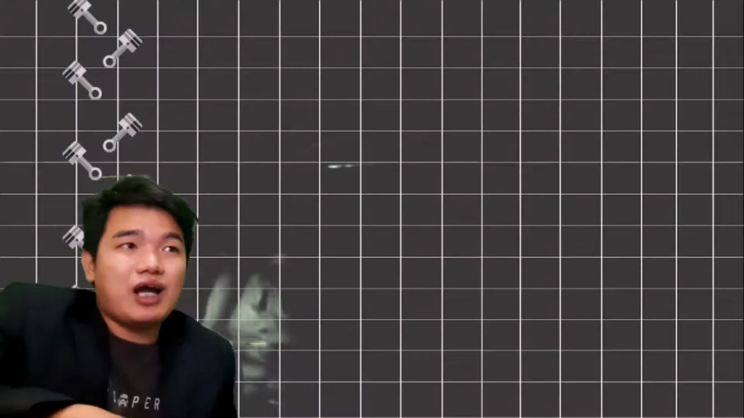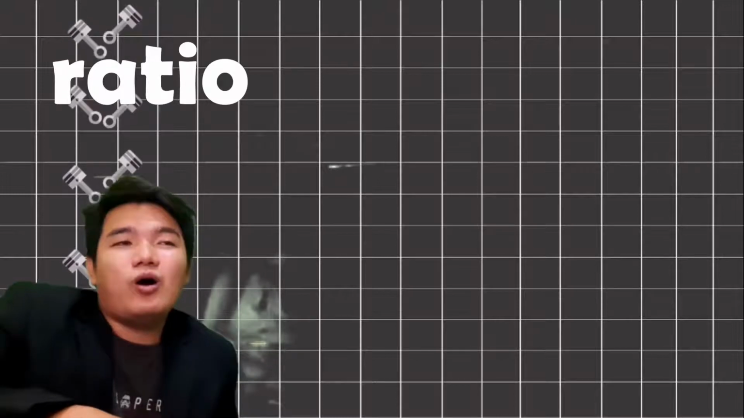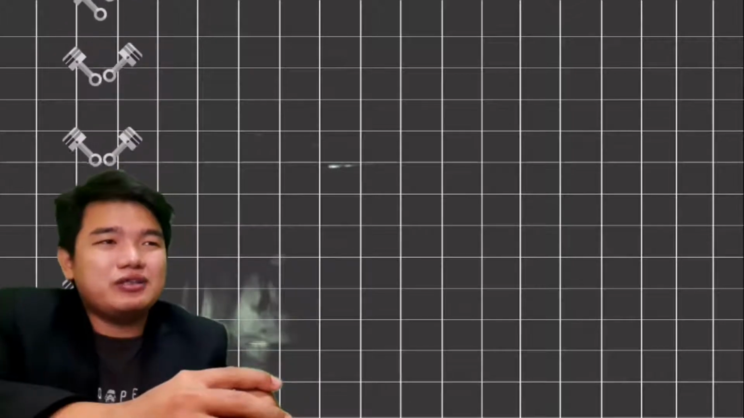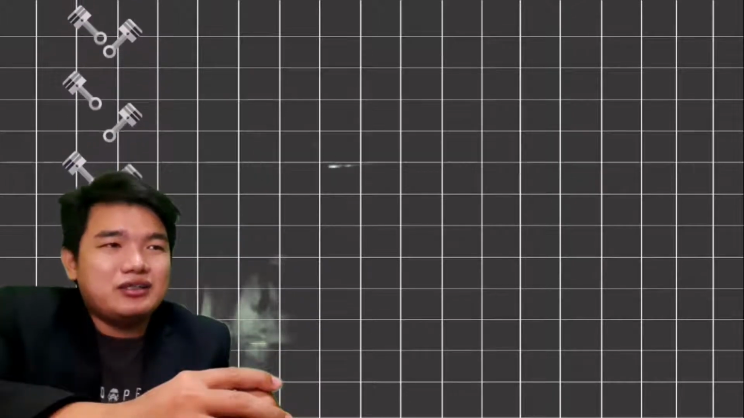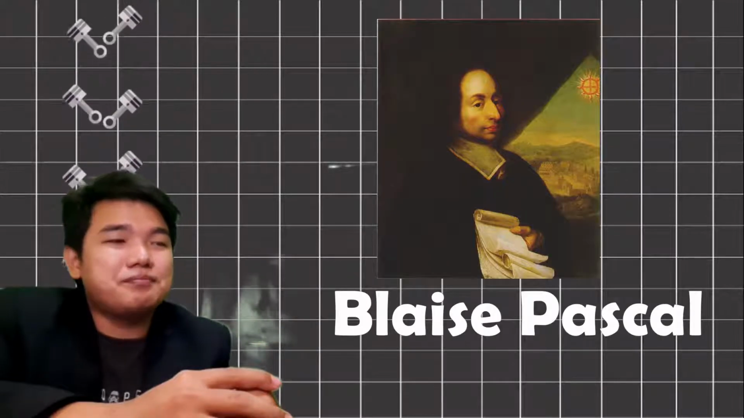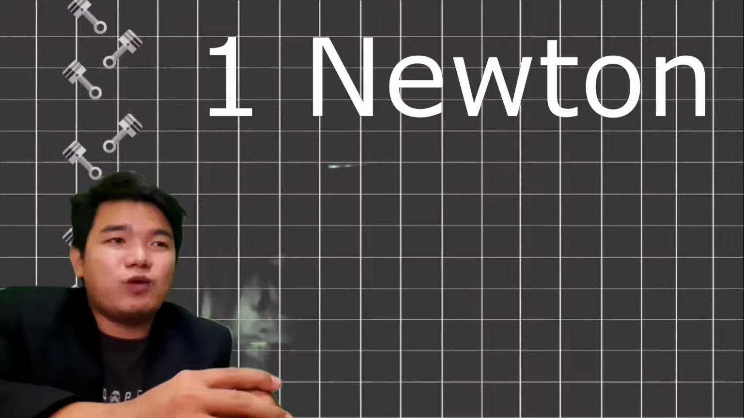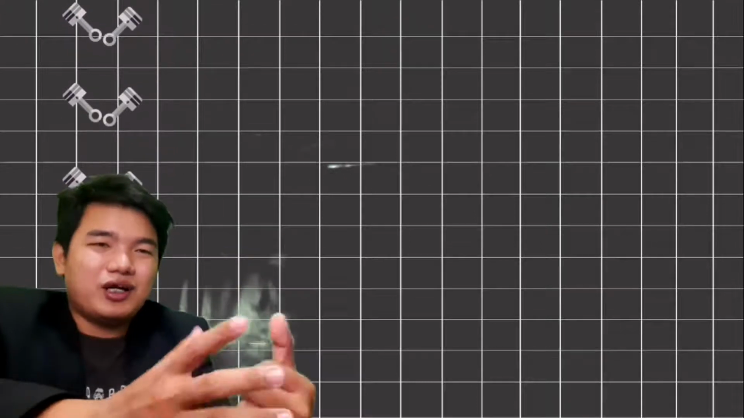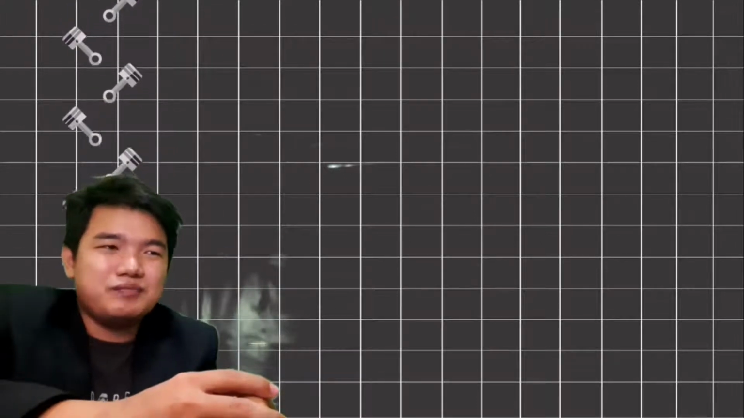All of us experience it, and I'm not talking about the psychological pressure. What I'm talking about is the ratio of force per unit area. Pressure is measured using the unit Pascal, named after the French mathematician Blaise Pascal, and is defined as 1 Newton per square meter. There are different types of pressure.